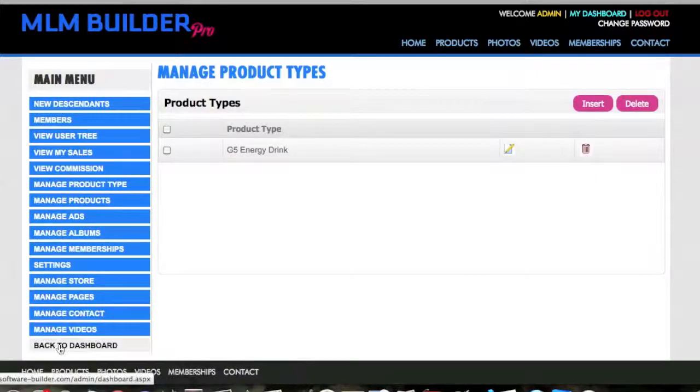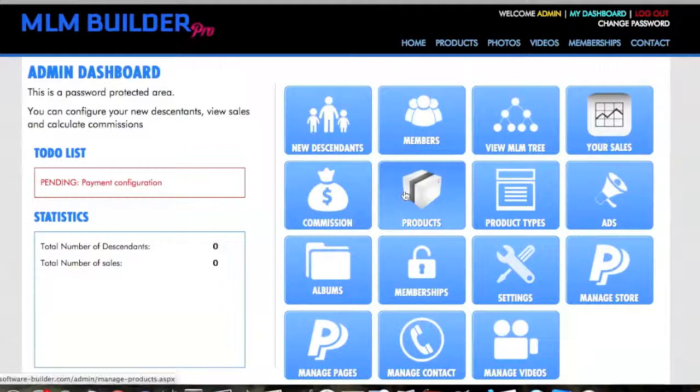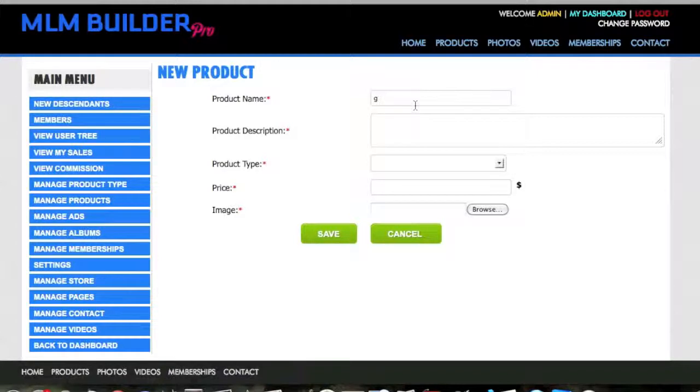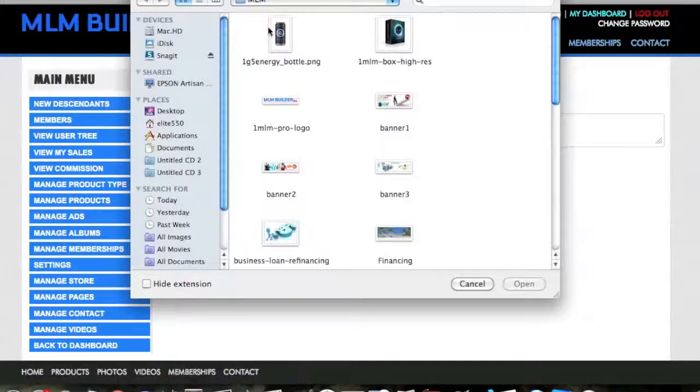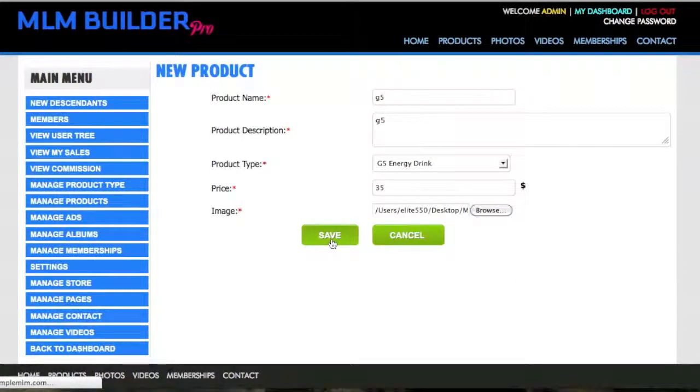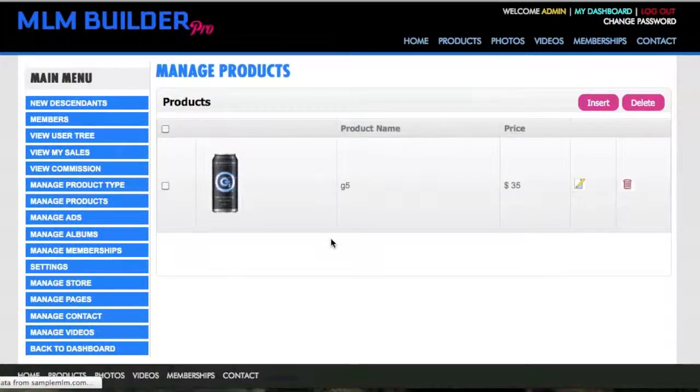And so now we'll go over here to products, and we'll insert a new product, and we'll say G5 energy drink case, G5, and product type, price, and we'll add the image here and save. And that's how you create your product and add products.